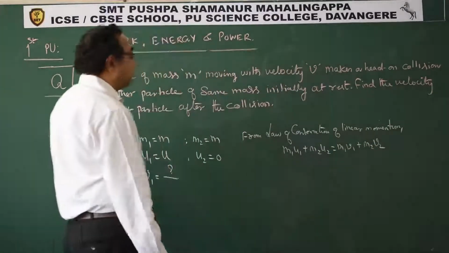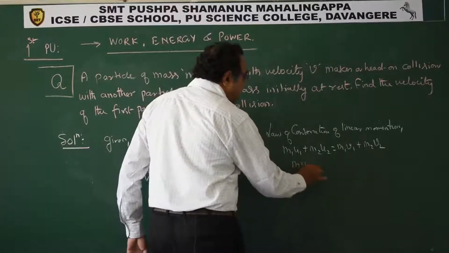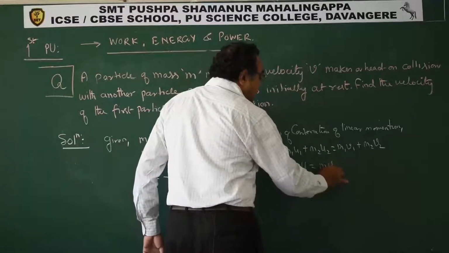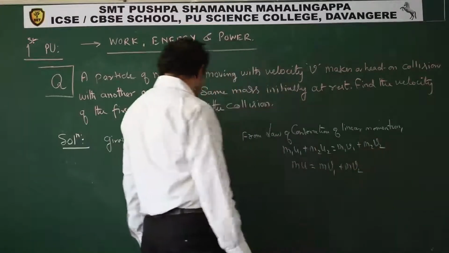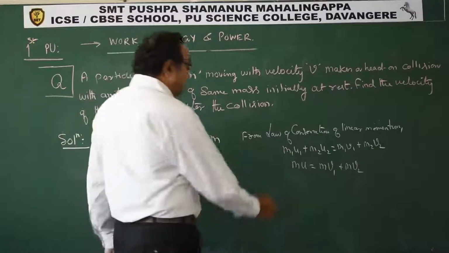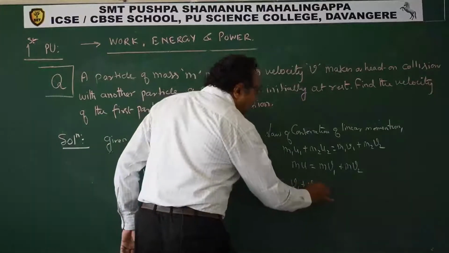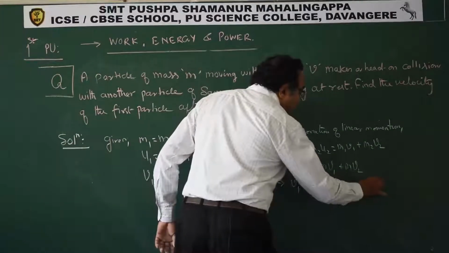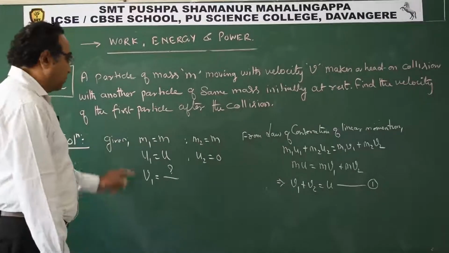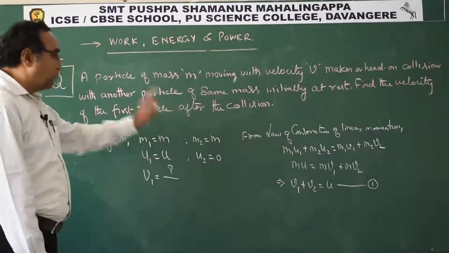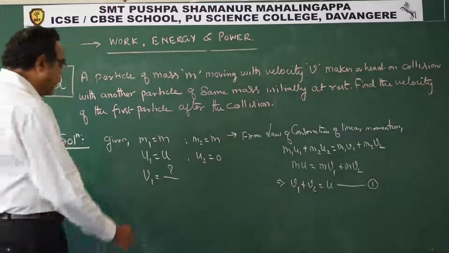So what we have, u2 is 0, so m into u is m into v1 plus m into v2, because the masses are identical. From this we can say v1 plus v2 is u. We got one equation. Now how to find the second equation? This second equation we will get from the conservation of kinetic energy.